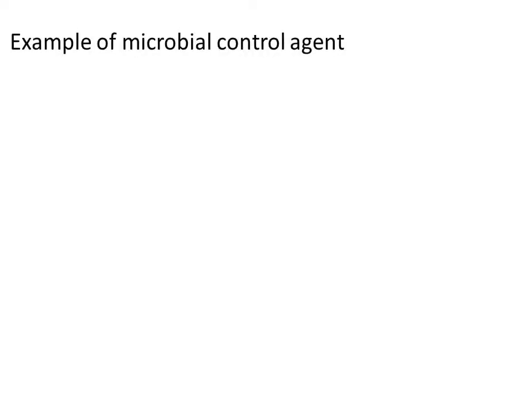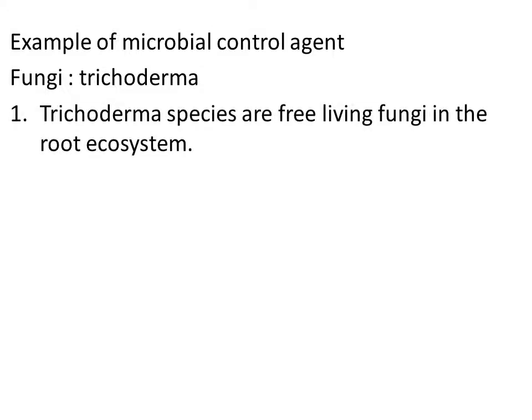One more example of a biocontrol agent is fungi. One of the fungi used as a biocontrol agent is Trichoderma. Trichoderma is actually a free living soil fungus. It grows freely in the soil, in the root ecosystem. Around the root of the plant, this fungus grows in large number. So when the number of Trichoderma is more in the root ecosystem, it inhibits the growth of harmful pathogenic organisms.